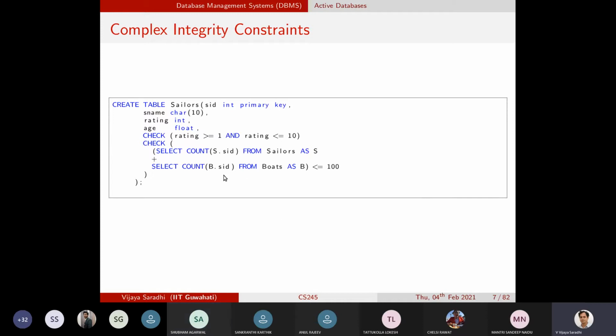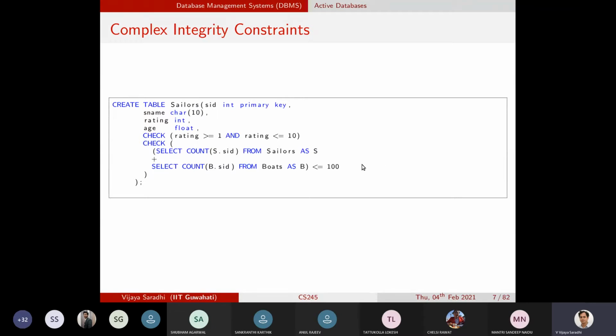Oh, okay. What is the total count here when you assume that there are no sailors to begin with, and then you kept inserting records in the boats table so that the boats table has more than 100 records? Right? So these constraints will potentially get violated. Now you can actually add more records into the sailors table.